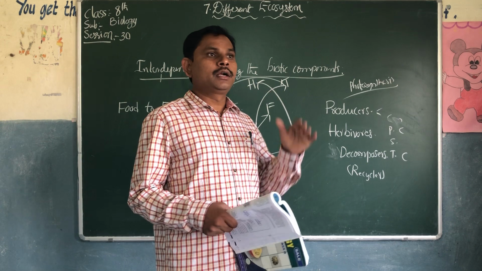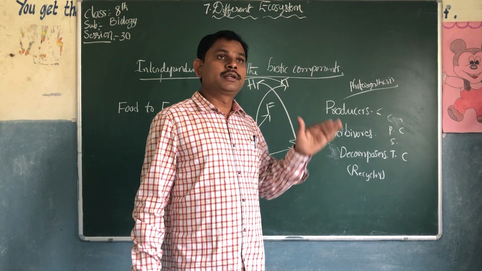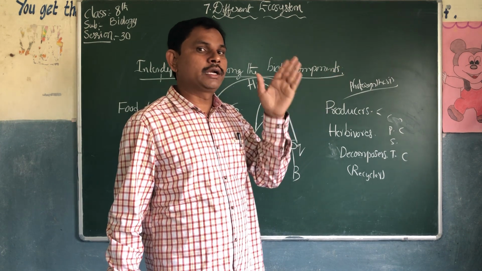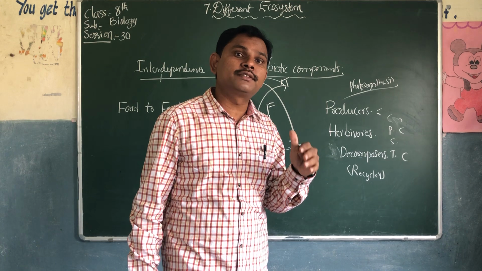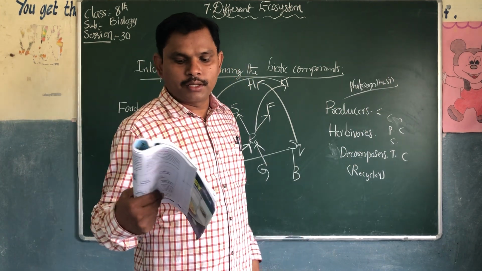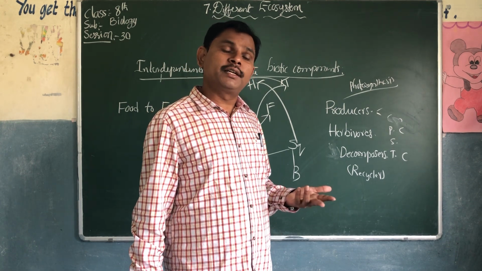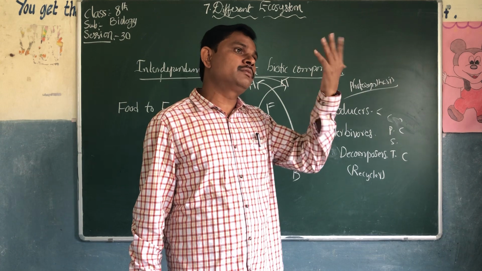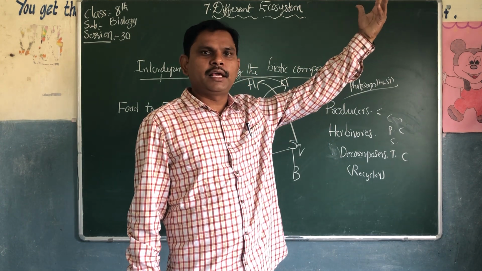If the tigers are not there, what happens? If the tertiary consumers are not there, the number of secondary consumers will increase, like peacocks and cranes. What is the disadvantage if secondary consumers increase?